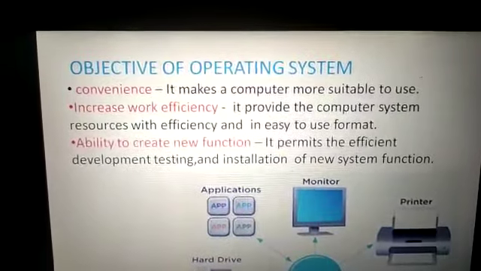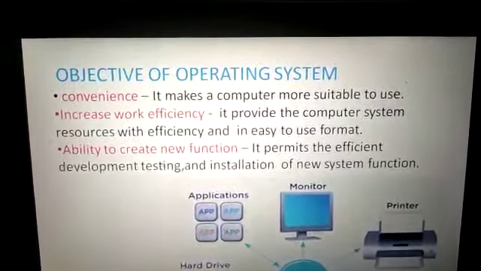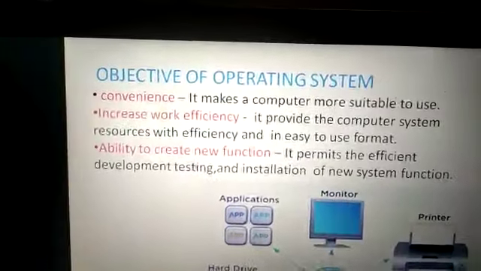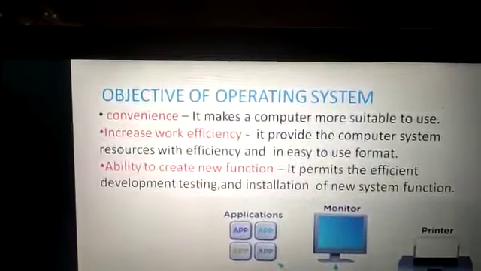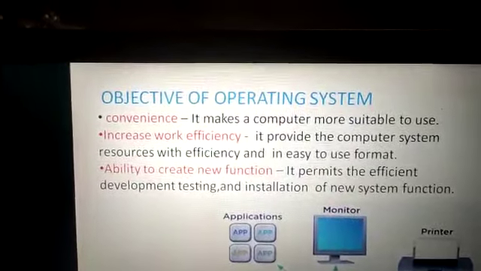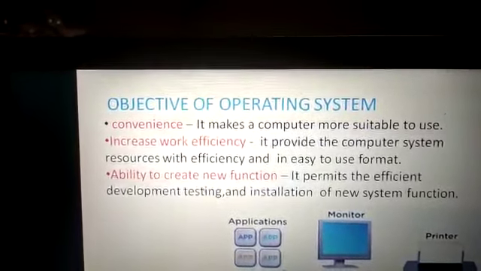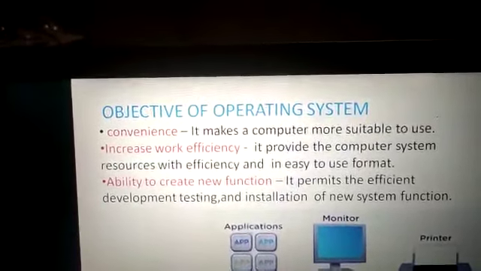Last one is the ability to create new functions. It permits the efficient development, testing and installation of new system functions. It means you can create as many new functions as you want. For example, if you are working in PowerPoint, in the background you are enjoying music. At the same time you can also download movies, music and any file which you want.